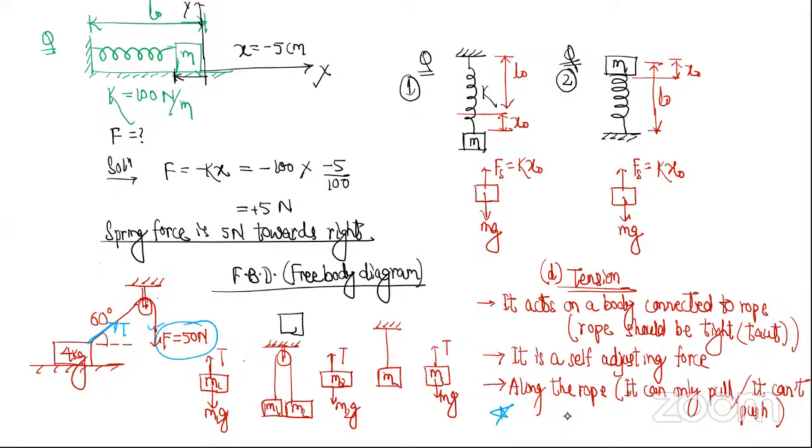There are some more things. So write important points about tension. First point: if the rope is pulled with force F naught, then tension in it will be F naught.